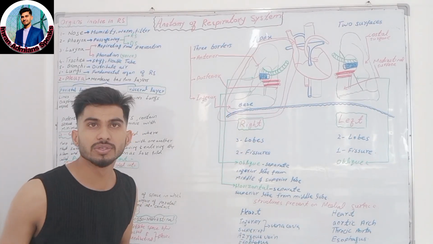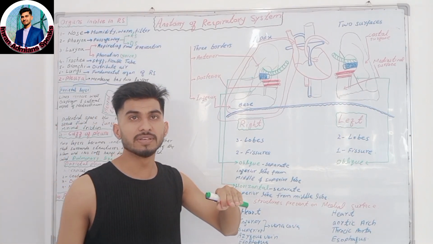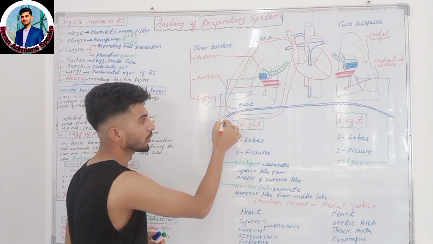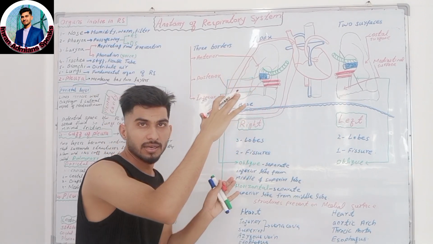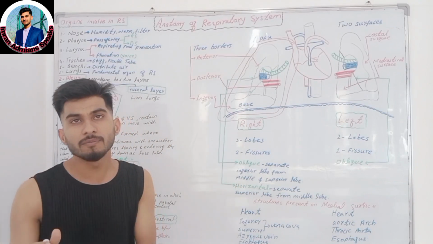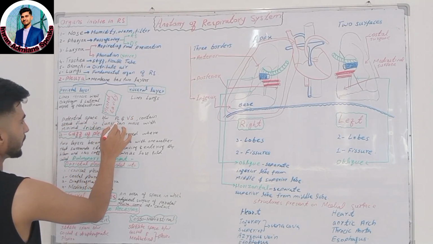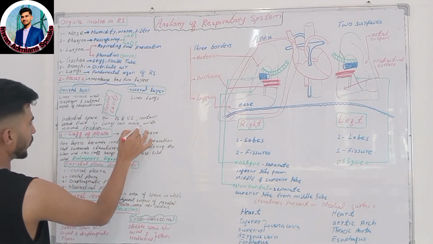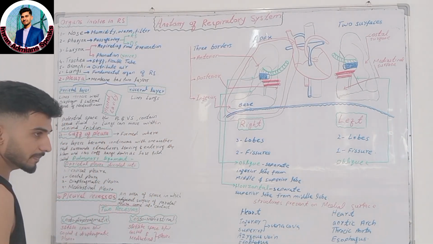Because it contains the serous fluid, and serous fluid provides the movement of the lungs with minimum friction. Okay, when this pleural cavity contains the serous fluid, due to this fluid the lungs can expand and contract during expiration and inspiration with minimum friction. So the pleural cavity is a potential space between the parietal layer and the visceral layer that contains the serous fluid, so lungs can move with minimal friction.